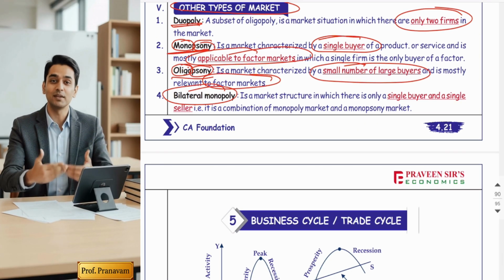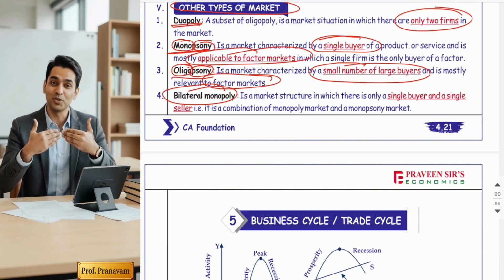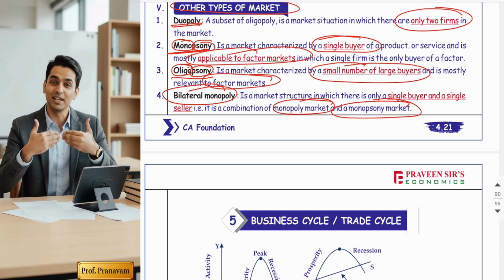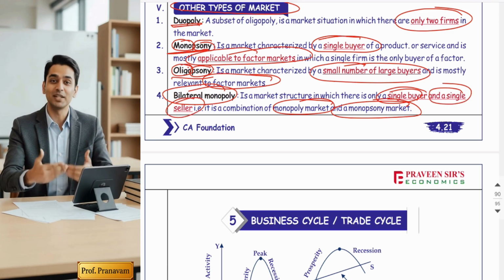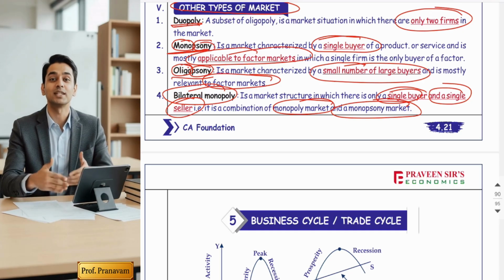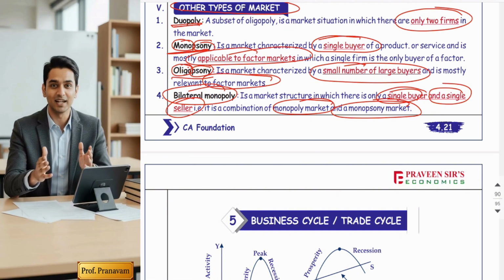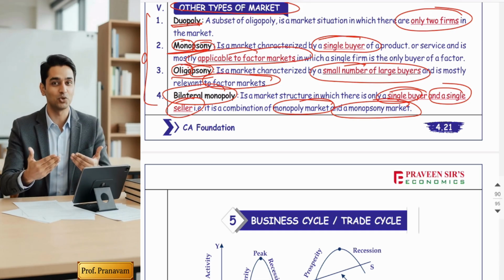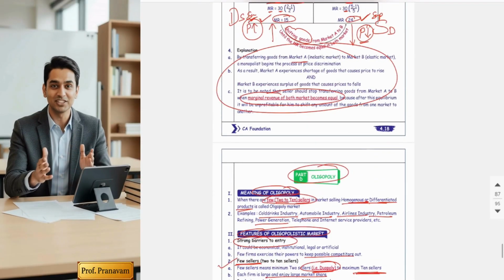The last one is the bilateral monopoly. A bilateral monopoly is a combination of a monopoly market and a monopsony market. It means in this market there is only one buyer as well as one seller. Single buyer and single seller. It's a combination. That's why it's called a bilateral market. Hope you understood. So these are just variations of the market depending on how many buyers and sellers exist. Finally, with this, my unit D is over.